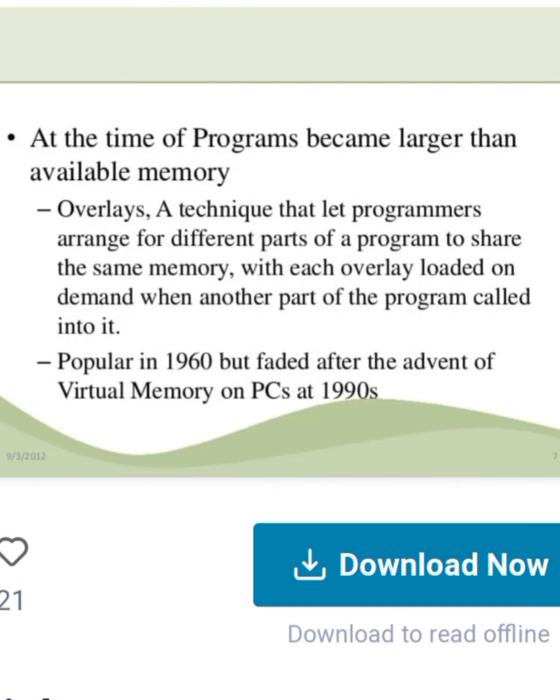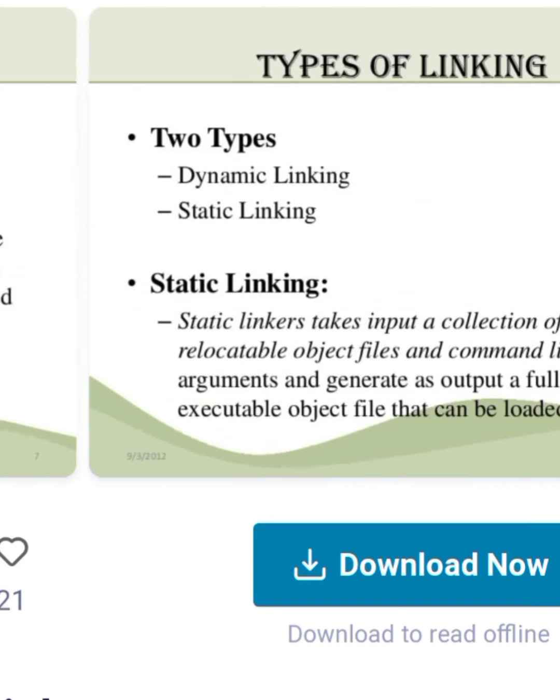At the time, programs became larger than the available memory. Overlay techniques let programs arrange different parts of a program to share the same memory, with each overlay loaded on demand when another part of the program calls into it. Popular in the 1960s but faded after the advent of virtual memory on PCs in the 1990s.